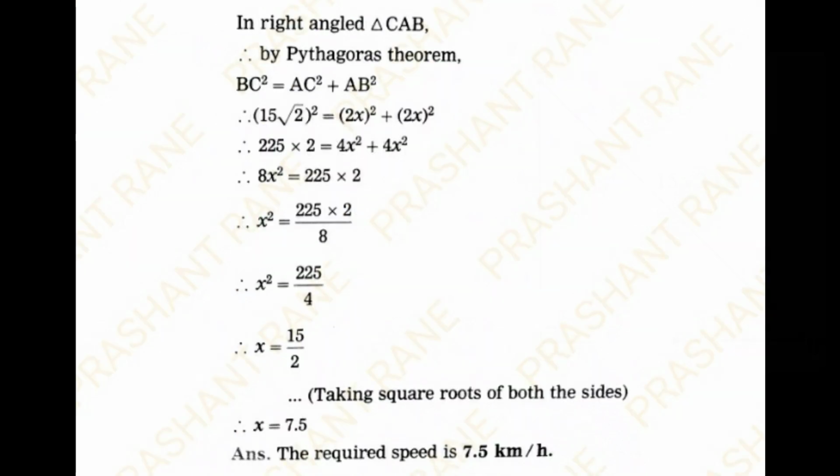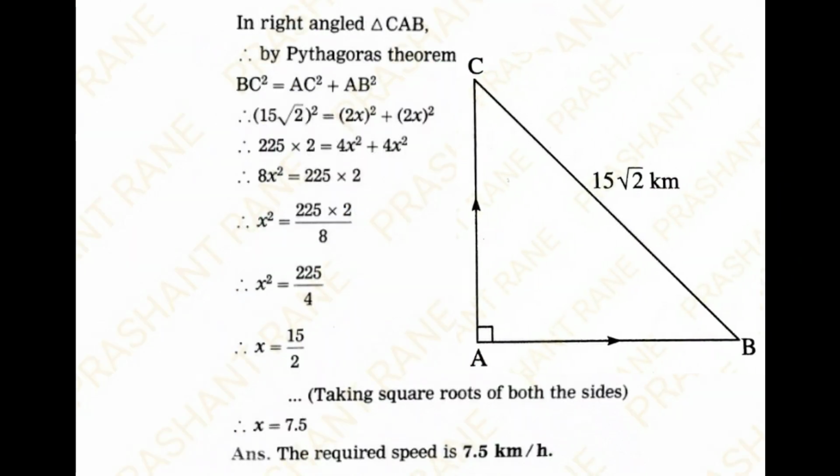Now in triangle CAB, which is a right angle triangle, angle CAB is equal to 90 degrees. By Pythagoras theorem, BC square is equal to AC square plus AB square, that is (15 root 2) the whole square is equal to (2x) the whole square plus (2x) the whole square, that is 225 into 2 is equal to 4x square plus 4x square. So we get 8x square is equal to 225 into 2.